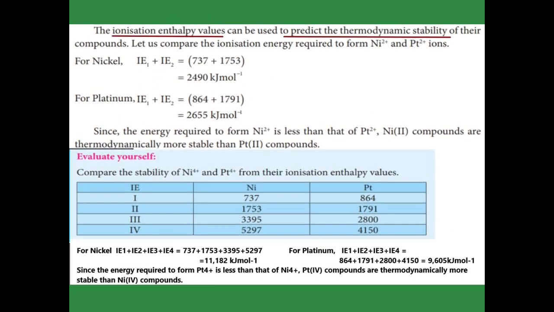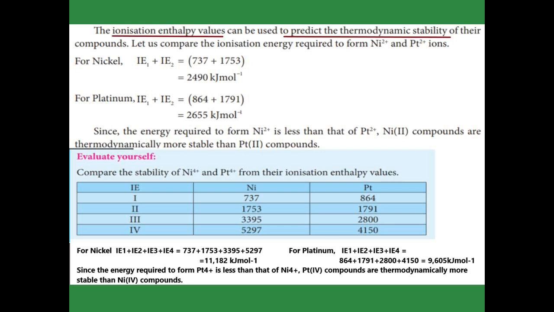The ionization enthalpy value is used to predict thermodynamic stability. Let's see an example. First, nickel 2 plus. To form nickel 2 plus, we need 2 ionization energies. Adding ionization energy 1 and ionization energy 2, we get 2490 kilojoule per mole for nickel.